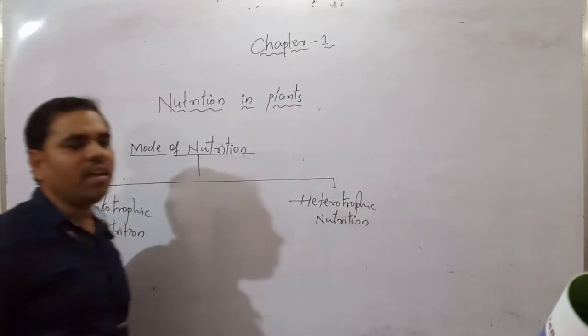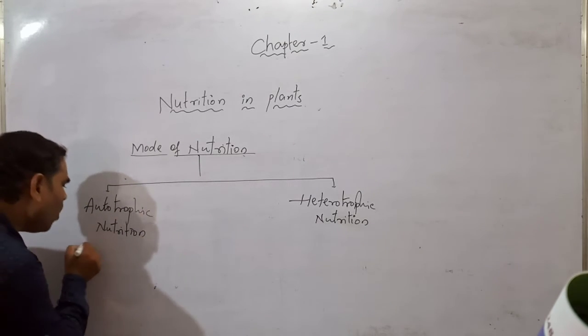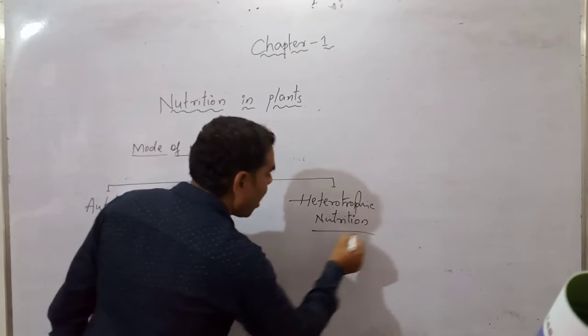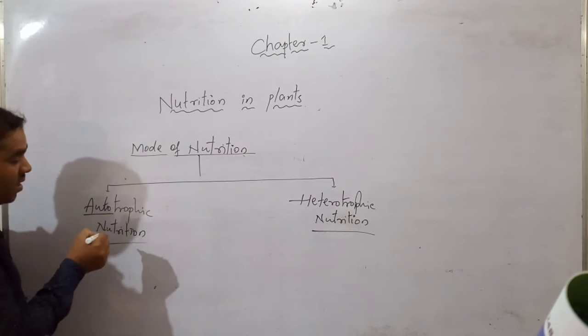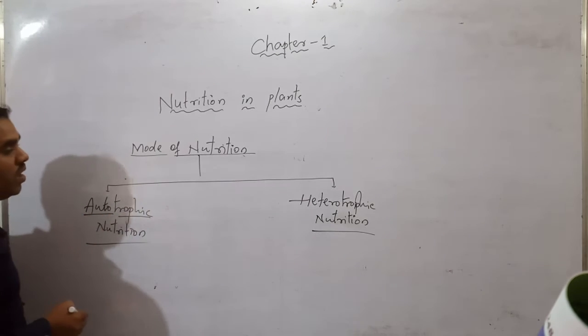What is autotrophic? Auto means self, trophic means food.